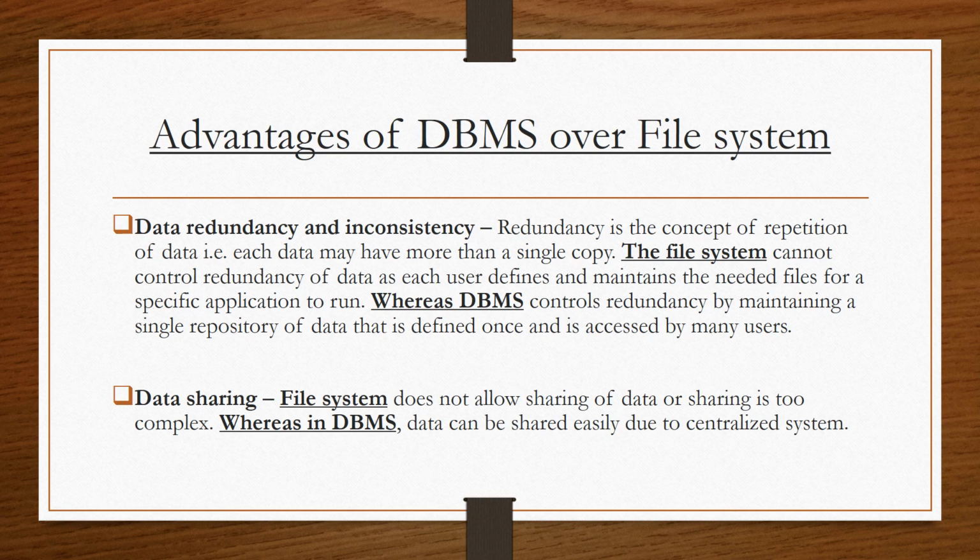In the file-based system, due to redundancy, inconsistency of data occurs because we are storing the data in multiple files, and if we apply an update to one file and not to the other, that would result in inconsistent data. But in the case of DBMS, whatever update we want to apply, we apply it on the single database only. So there is no point of inconsistency.